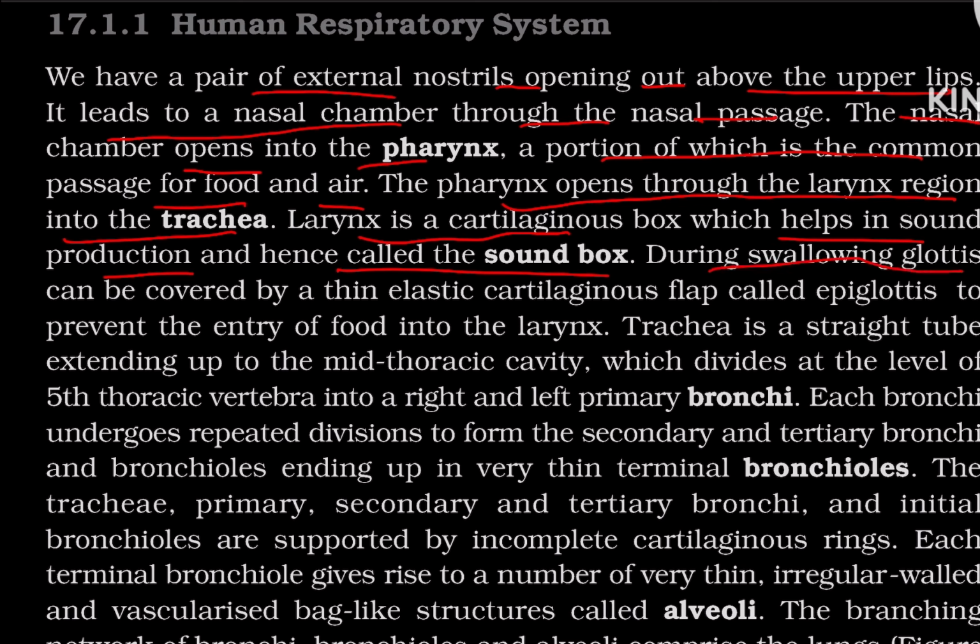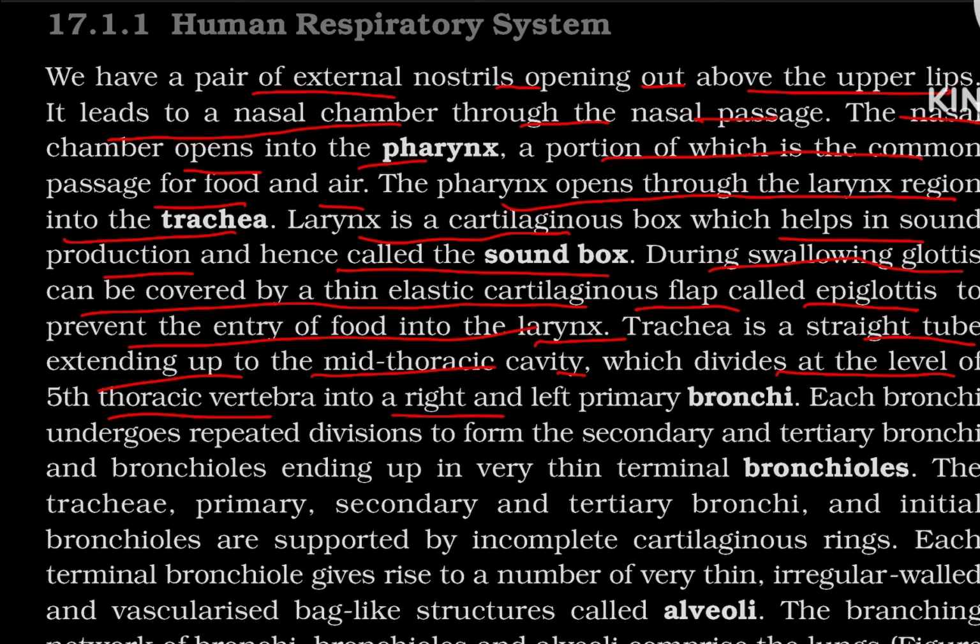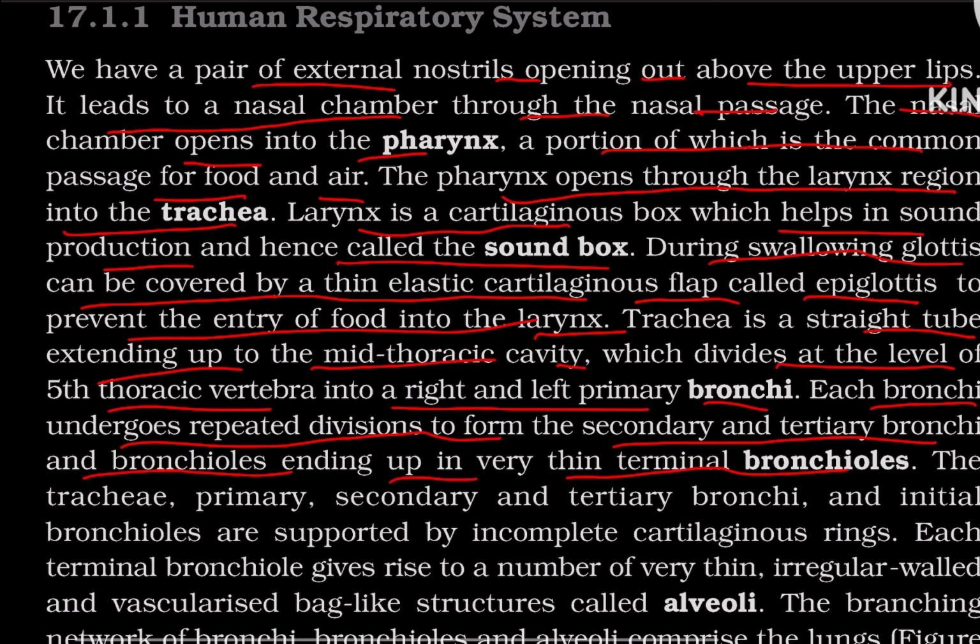During swallowing, the glottis can be covered by a thin elastic cartilaginous flap called the epiglottis to prevent the entry of food into the larynx. Trachea is a straight tube extending up to the mid-thoracic cavity, which divides at the level of the fifth thoracic vertebra into the right and the left primary bronchi. Each bronchus undergoes repeated division to form the secondary and tertiary bronchi and the bronchioles, ending up in very thin terminal bronchioles.